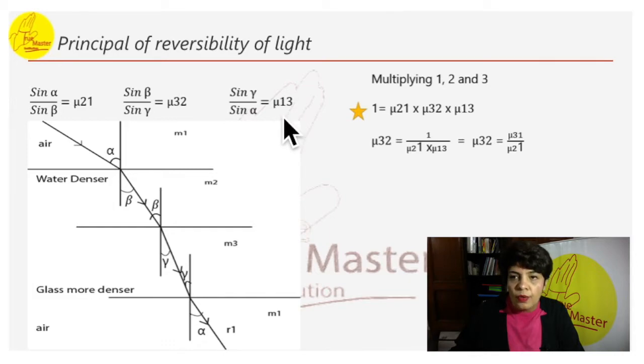We know, multiplying 1 2 3 together, that 1 equals mu 2 1 into mu 3 2 into mu 1 3. So if we want to take out the value for only mu 3 2, then we can bring it on one side and write mu 3 2 equals 1 by mu 2 1 into mu 1 3.